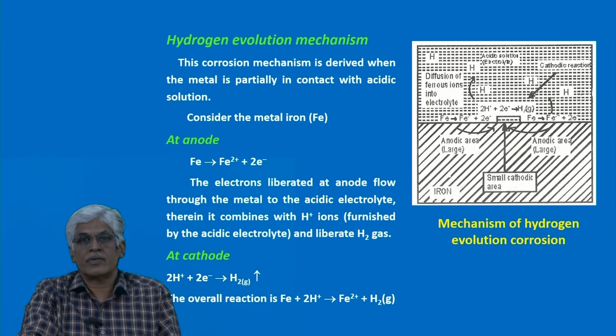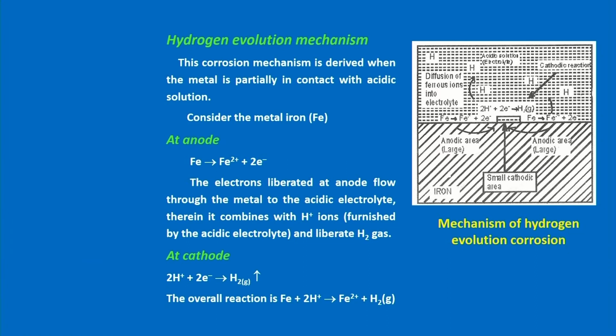There are two different mechanisms, one is the hydrogen evolution mechanism, another one is the oxygen absorption mechanism. In the case of the hydrogen evolution mechanism, what is the condition? If the metal is partially exposed to an acidic medium, what will happen? The part which is exposed...